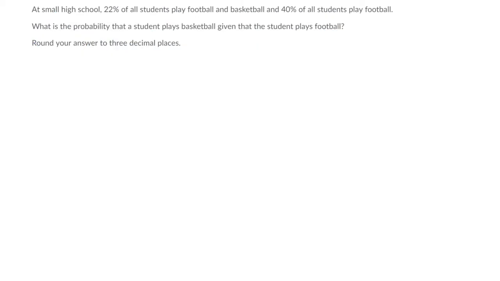Okay, so let's jump ahead to problem 9 here. On problem 9, what are we being asked for? First of all, let's label some events. We'll just use F for football, and we'll use B for basketball, make life easy. So 22% of all students play football. So that means probability of F is 0.22.